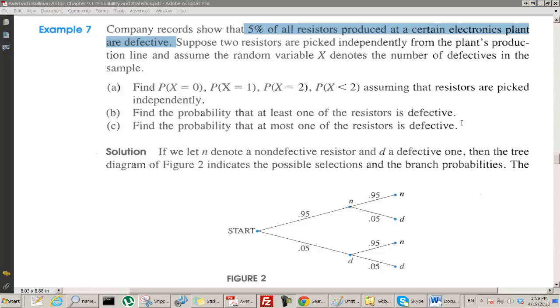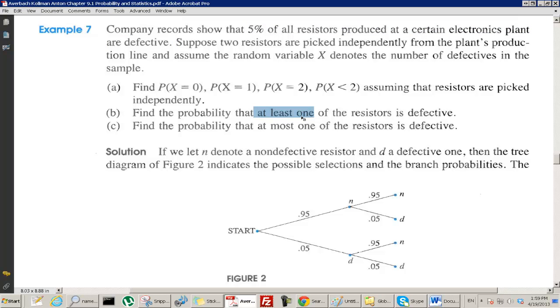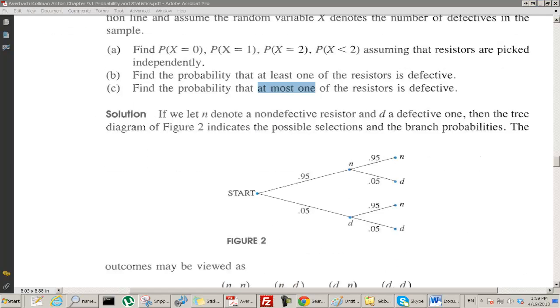And then they also do part B: find the probability that at least one of the resistors is defective, and find the probability that at most one is defective. We have to know what those phrases mean, at least one and at most one. Okay, so we're going to make a kind of tree diagram.